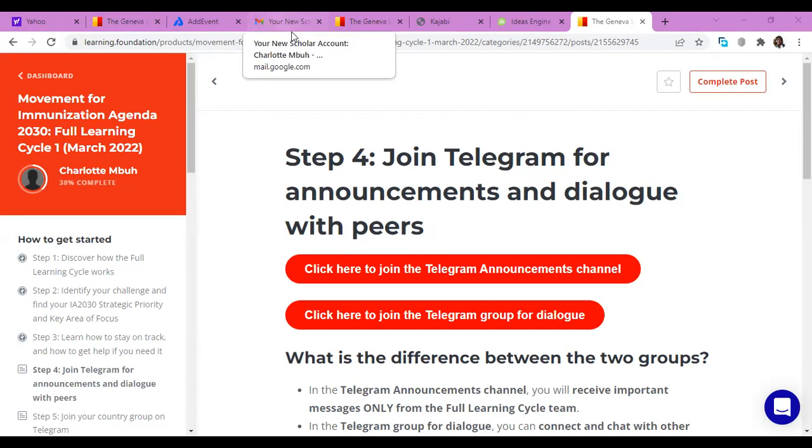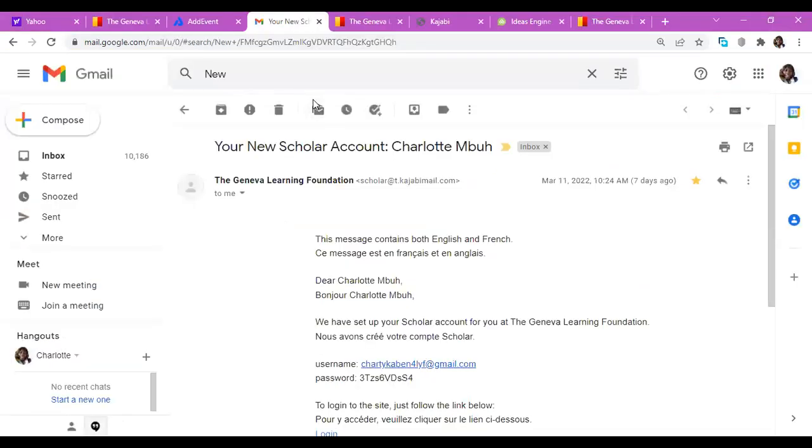But one thing, if you have never accessed your dashboard before, you may want to start with the very first step. There is this mail that you received from the Geneva Learning Foundation with the title, your new scholar account, colon, your name. It will not be Charlotte Mbo that is there. It is your name, Sadia, that will be there.